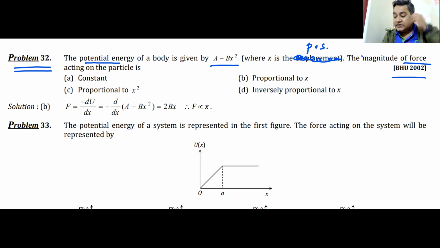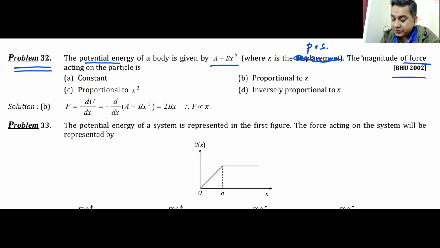So the potential energy is given, and you are supposed to find out the force acting on the particle. You are given 4 options. It's a very straightforward question. Can you tell me what is the answer? Energy is given. These are the type of questions that will come simple, straightforward in JEE Main. What we have done, this stable, unstable, neutral equilibrium, these are all questions for JEE Advanced. You will hardly find them in JEE Main.